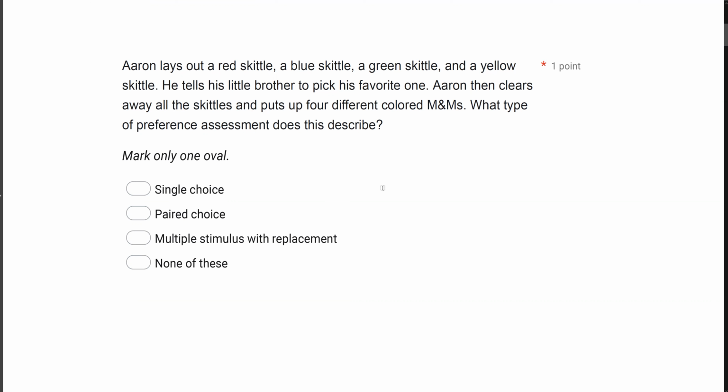So let's be careful here, right? We have how many stimuli? Well, we have 4, right? Red, blue, green, yellow. And so when dealing with preference assessments, we always start there. How many stimuli are we assessing?